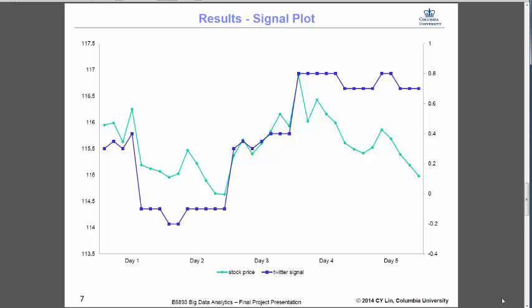As you can see, the blue line is the scoring, the hourly score data points, and the green line is actually the stock price. And this is done for 5 days, and we see that it doesn't really follow the stock prices as much, but it captures the overall trend, which is what our intention is. We never think that we can model the stock prices really, because if someone can do that, that would be like solving a big problem. But at least in terms of giving an hourly summation of news, I think this works pretty well.